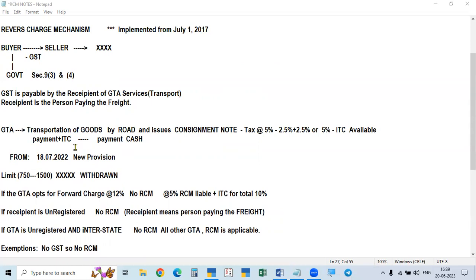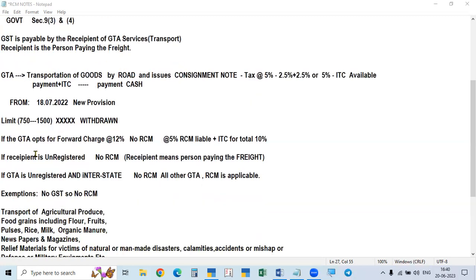That is why, for freight paid to GTA, you open a separate account, and for freight paid to others, open a separate account. Open it as GTA freight, that is freight paid to GTA. In other cases, simply other freight or transport charges paid to others. For GTA we take it as GTA freight. So differentiate between the two. For GTA freight, RCM will be applicable. For other freight or transport charges, RCM will not be applicable. So when you are opening, you have to open separate accounts for this, otherwise you have to check every transaction.